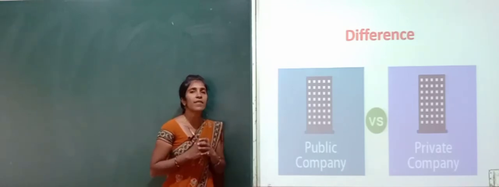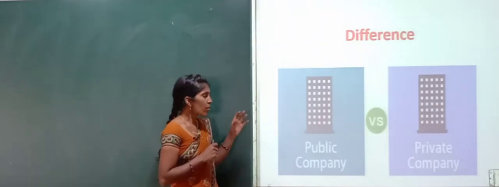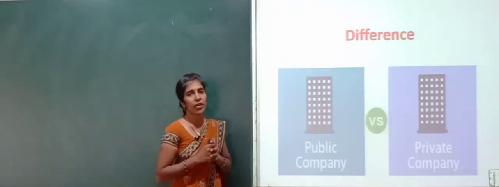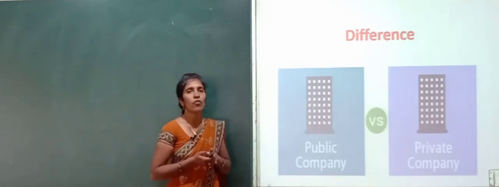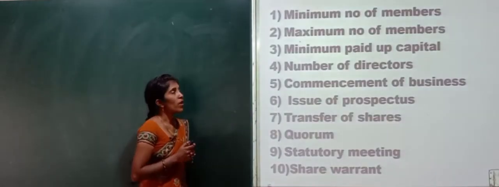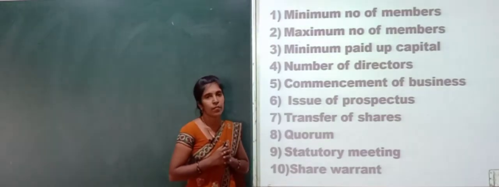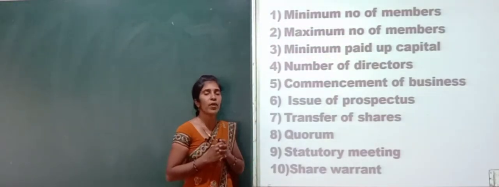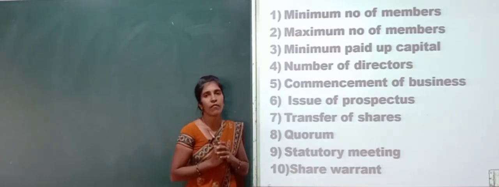So the next concept under your syllabus is the difference between the public company and the private company. So what are the differences between public company and private company? Let us know. The first difference is the minimum number of members. The minimum number of members required under a public company is 7.